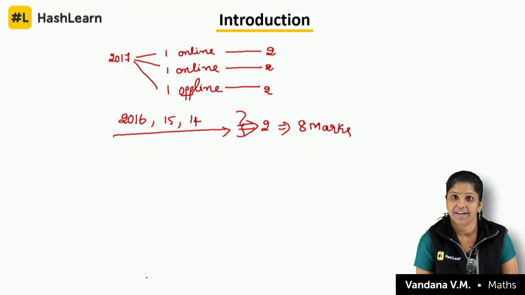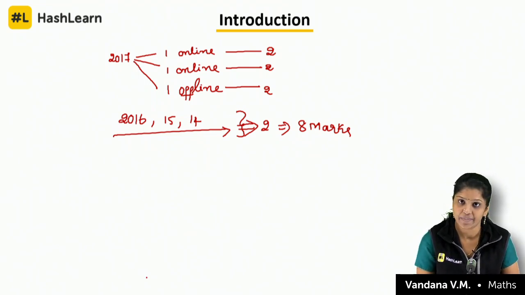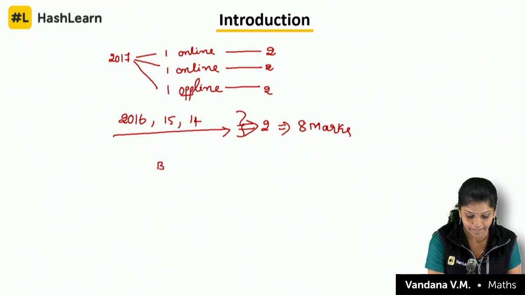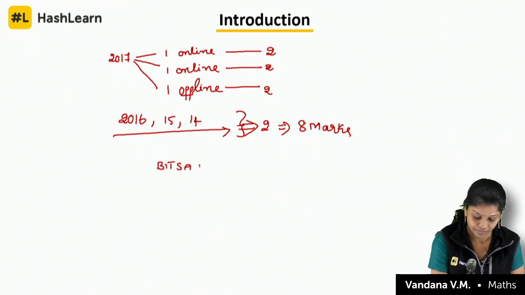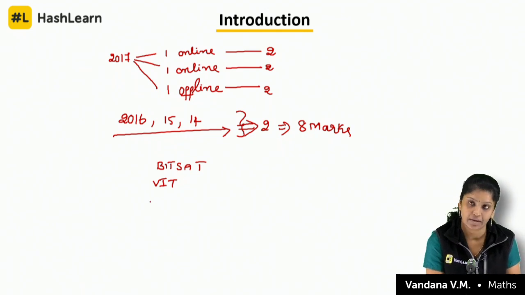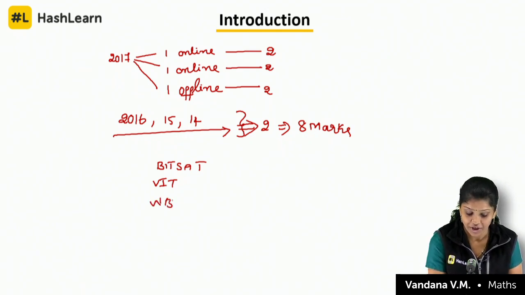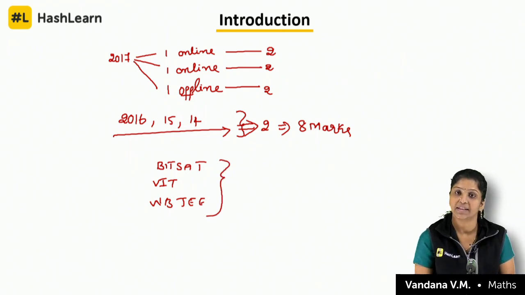Please concentrate. Not only in JEE, children, if you are taking BITSAT, VIT, West Bengal JEE, many competitive exams are there. You take any other, it's the same pattern. They give the most weightage to vectors and 3D.